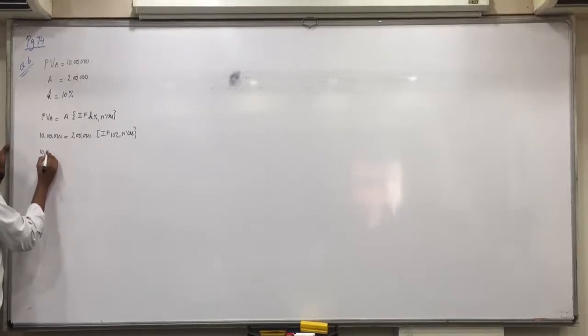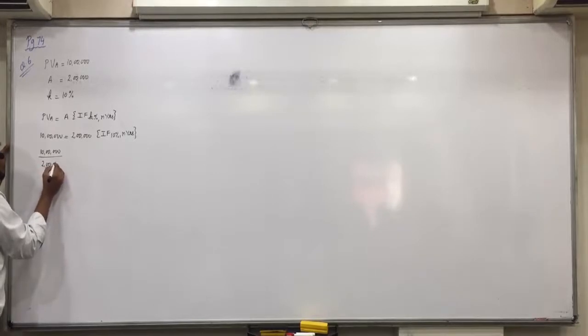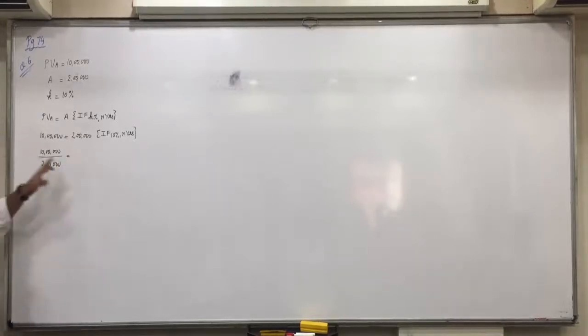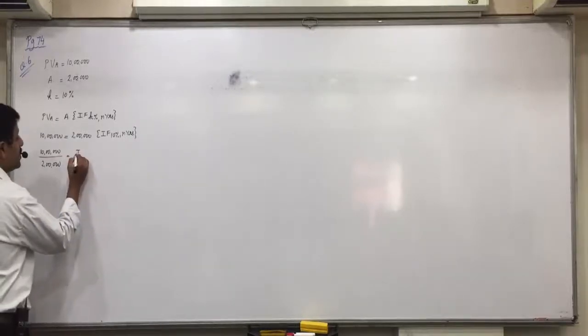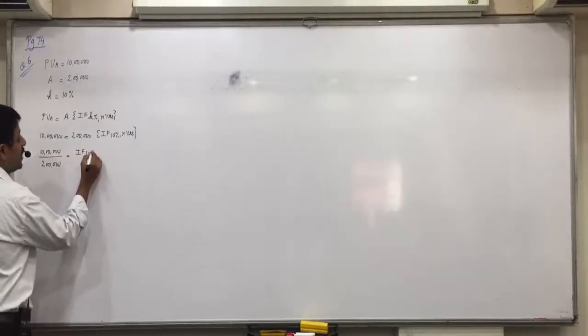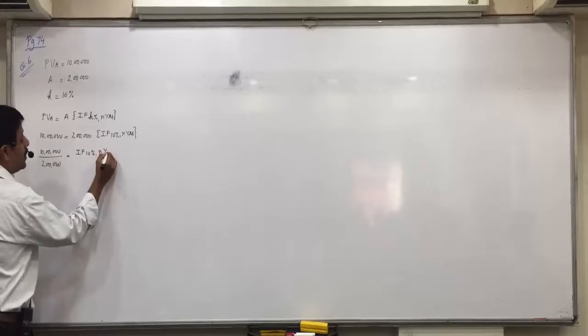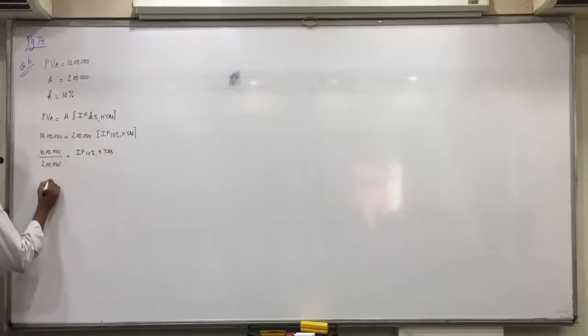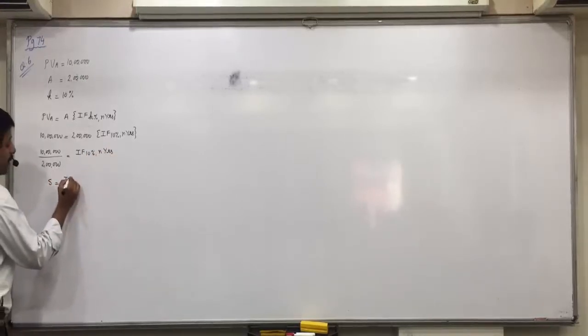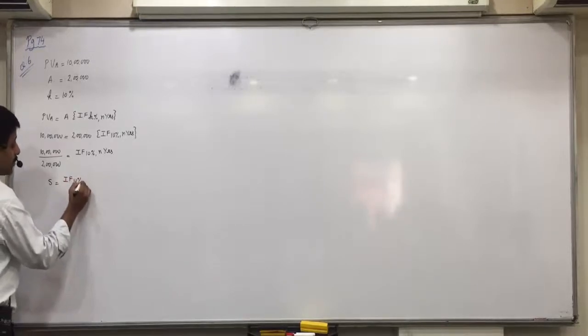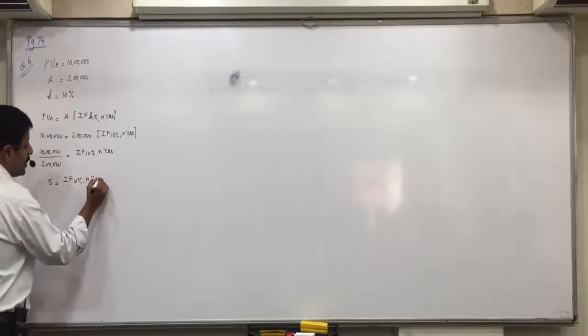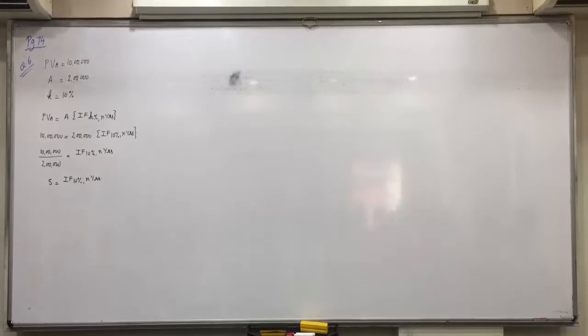Now if you bring 2 lakhs on the left side, what will happen? Who said minus? Raise your hand. It will get divided. Here it is multiplied, so left side it will get divided. That is equal to interest factor at the rate of 10% and N number of years. That is 5. 10 lakhs divided by 2 lakhs is 5.